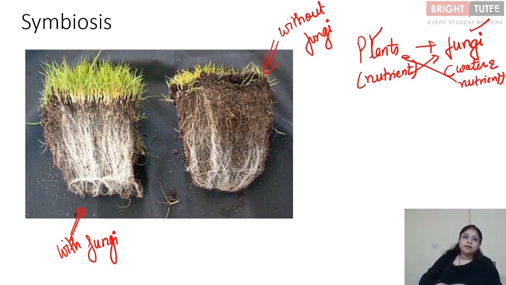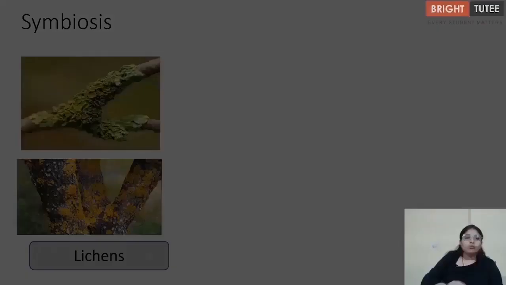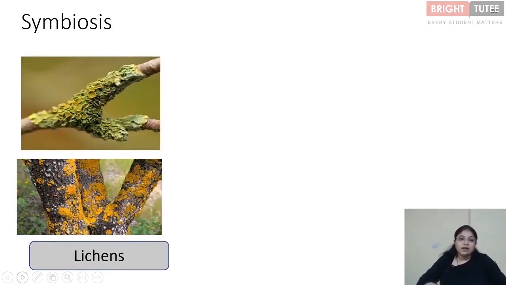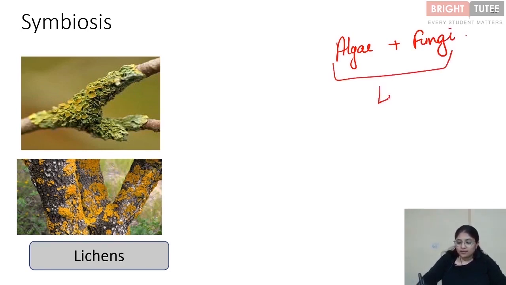A very important kind of symbiotic relationship that we need to know about is known as lichens. Now, it's a very unique kind of relationship where an alga is involved with a fungus, right? And this union is called lichens. Now what happens is, the alga is a green plant, so it is green in color, and because of the presence of the green color, it is able to perform photosynthesis.